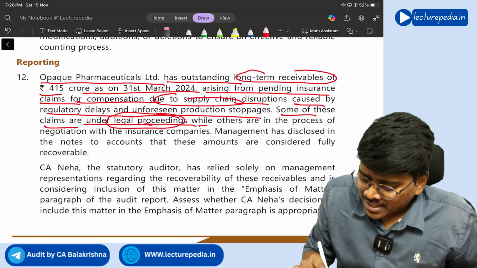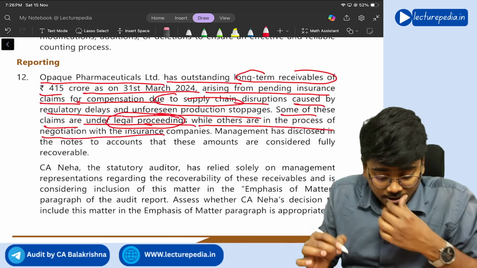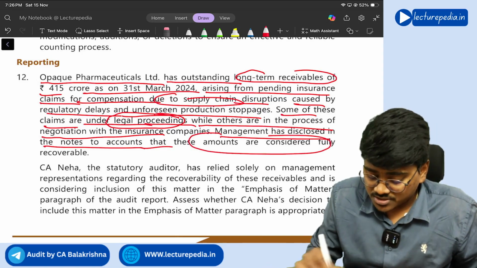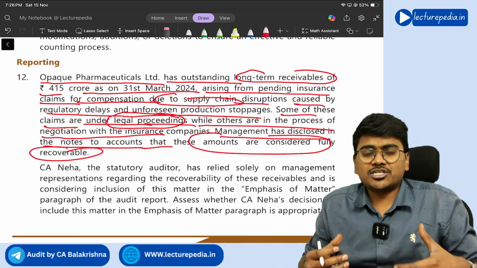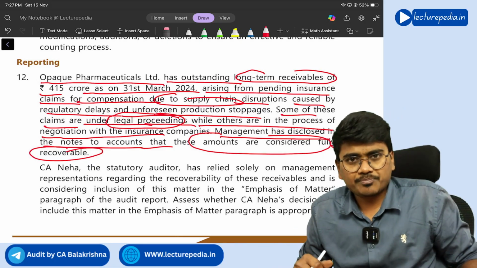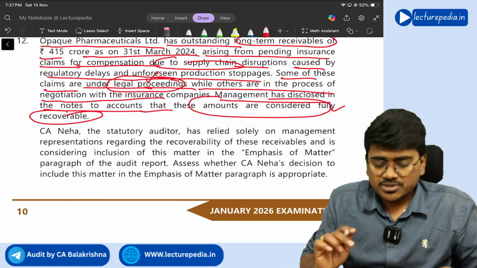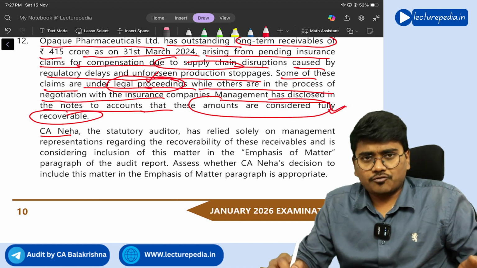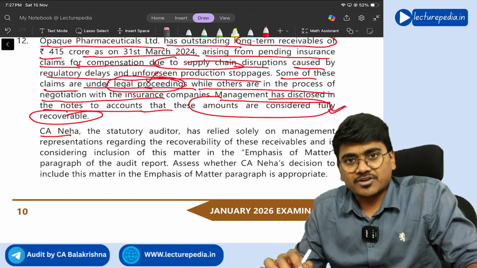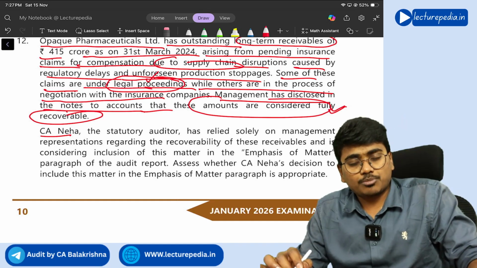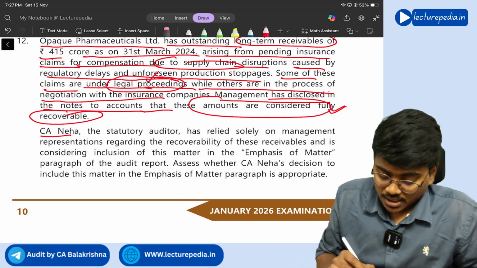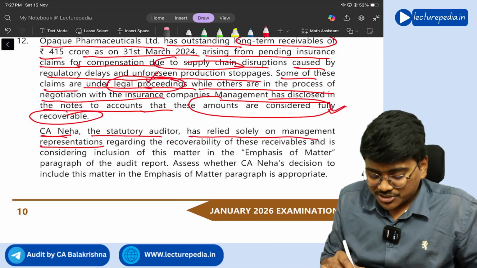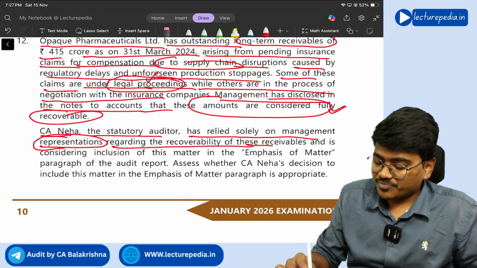While others are in the process of negotiating with the insurance companies, management has disclosed in the notes to accounts that these amounts are considered fully recoverable. How can management just say that these are fully recoverable, right? With legal proceedings going on, management can say they are fully recoverable, but there should be proper evidence for that. If there is proper evidence based on proper proof, then it is fine.